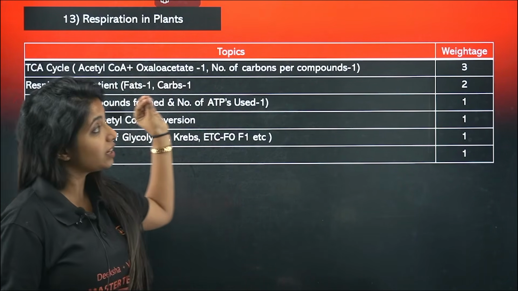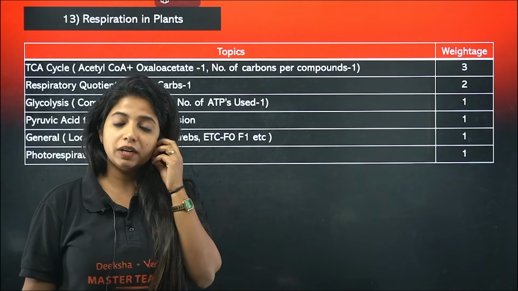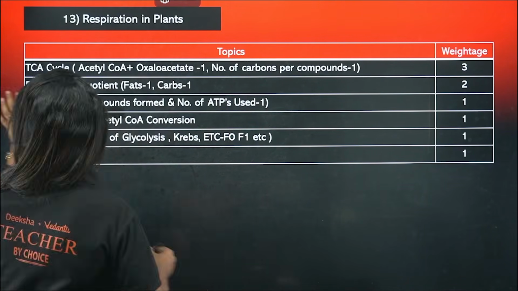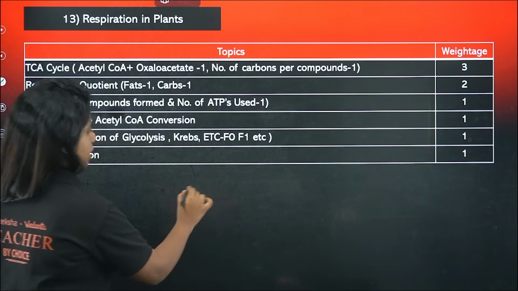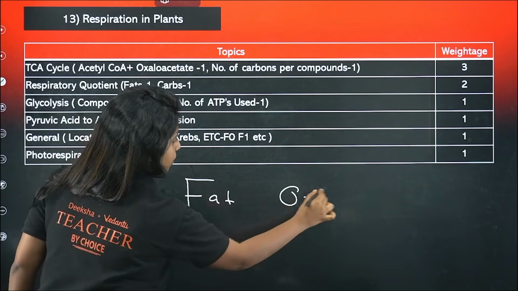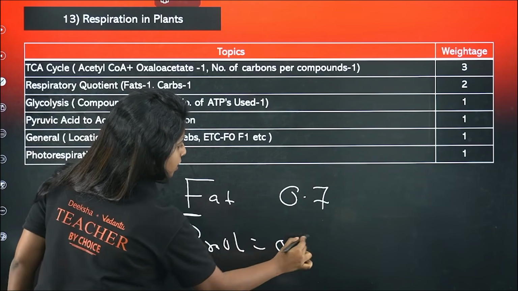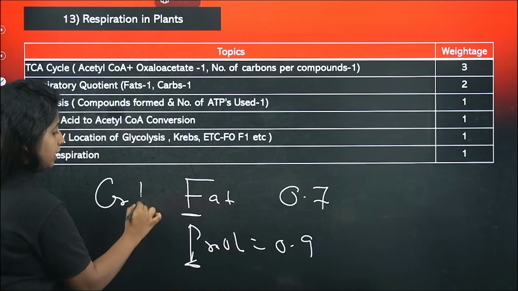Respiratory coefficient, this is a very easy scoring topic. Two questions have come from this. Respiratory coefficient for fat, I have told you always, ulta of F, it looks like 0.7. Respiratory coefficient of proteins, ulta of P, it looks like 0.9. Of carbs, it is unity, it is just 1.